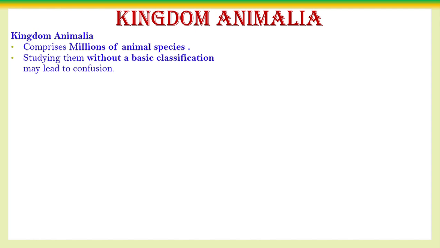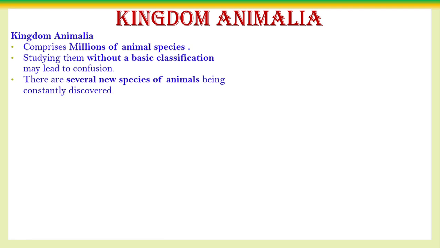So we are going to study one or two representatives of each and every species, each and every genus, each and every family. That is possible. For that we need a certain classification. Without such classification, the study of living organisms is not possible.